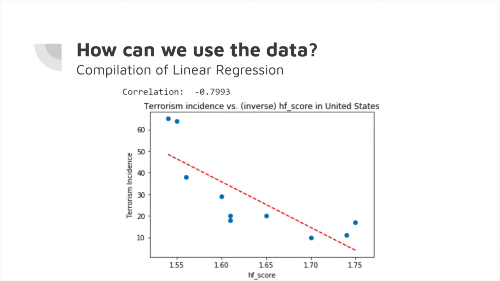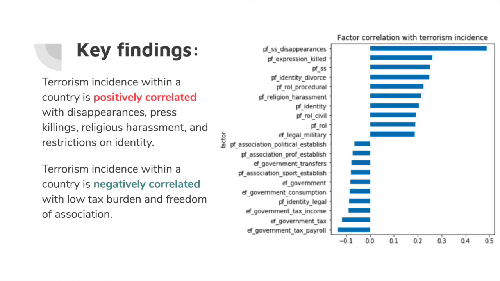So now, moving on to the correlation between terrorism incidents and human freedom within a country. We found this with a compilation of linear regressions. You can see in this example that we have terrorism incidents versus human freedom score in the United States as negatively correlated. So finally, that leads us to the graph of all of the most positively and most negatively correlated human freedom factors with terrorism incidents in a country.